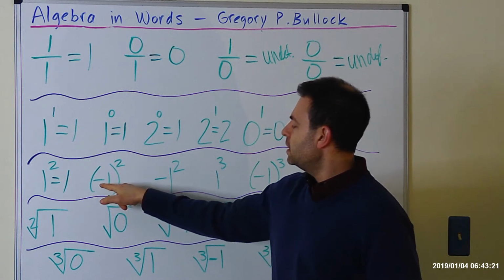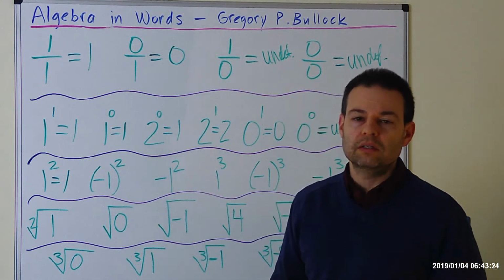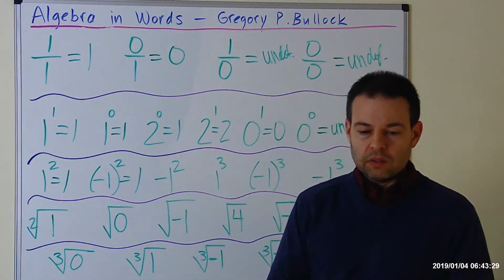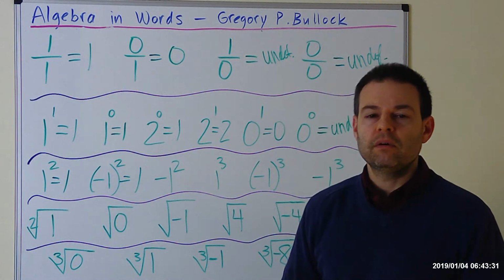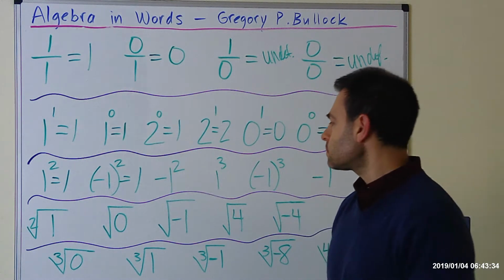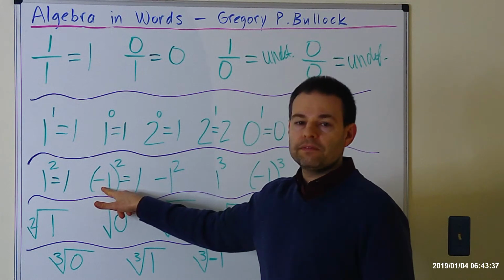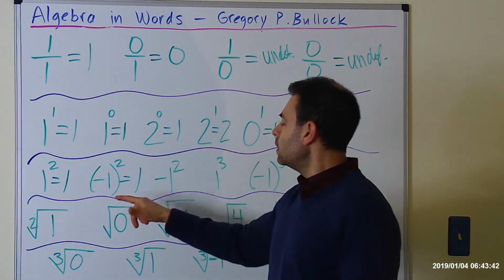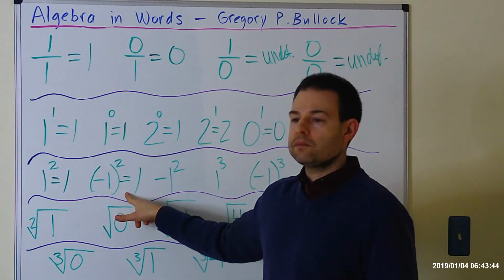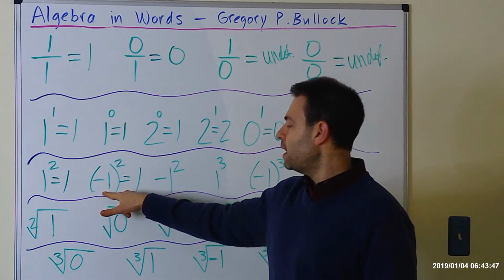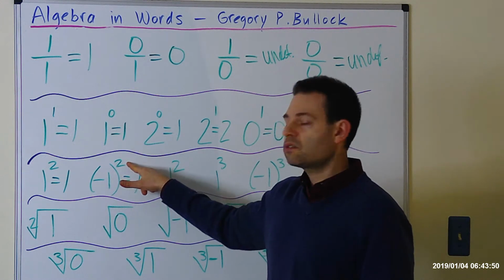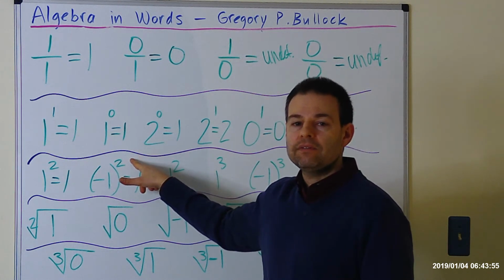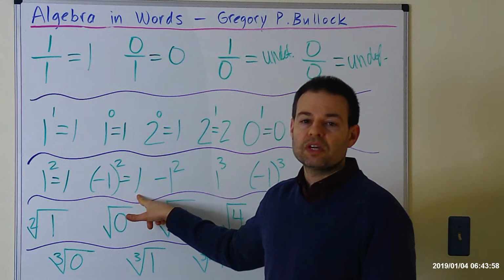Next one is negative 1 in parentheses raised to the power of 2, or squared. Okay, the answer to that is 1. It may not seem like a big detail, but it kind of is. Let me explain why. Notice that first of all, there's a negative. Secondly, the negative is inside the parentheses. The point I want to make is that anytime you have a negative base in parentheses raised to any even power, it could be 2, it could be 4, it could be 8, any even power, the answer is always going to be positive.